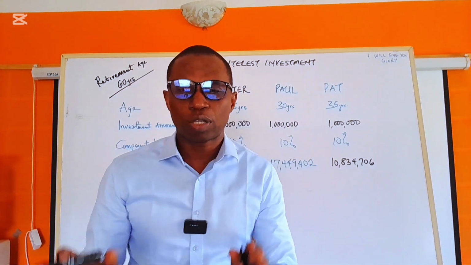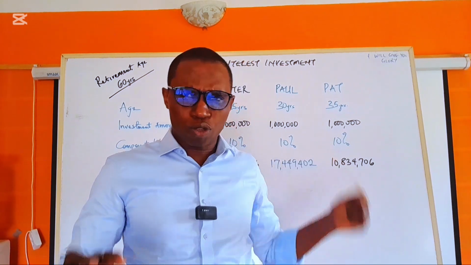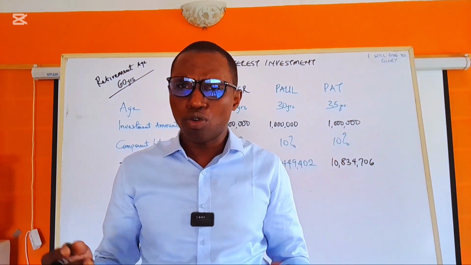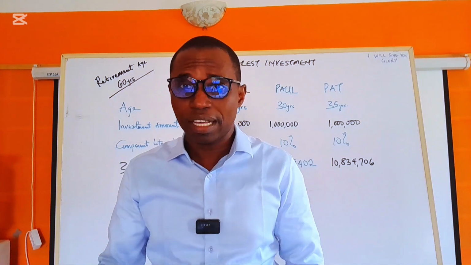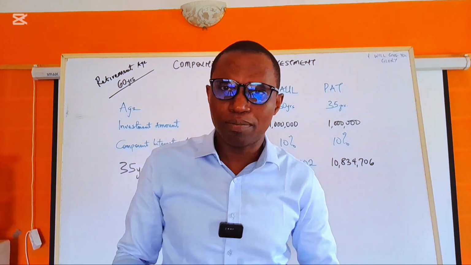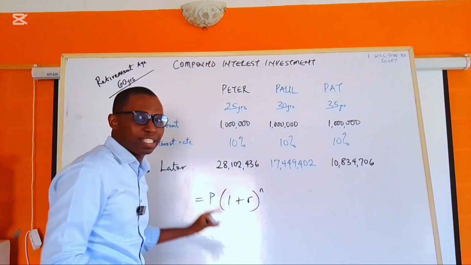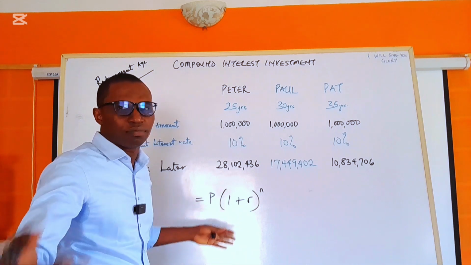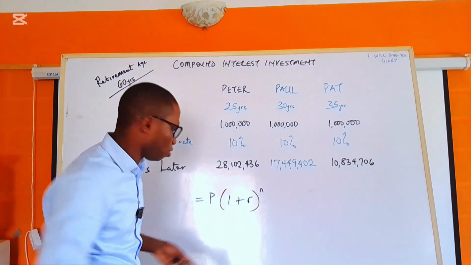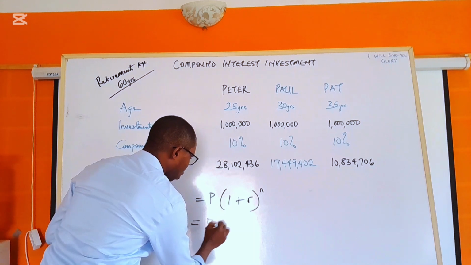So the question is, you may ask, okay, what if I'm not putting in 1 million? I want to put another figure and I need to know how much it's going to be at the end of this year. Maybe my own is 27 years. How do I know? Now, let me give you the formula and I'll cite an example. Let's say you want to put in maybe 500,000. This is how you are going to calculate it.